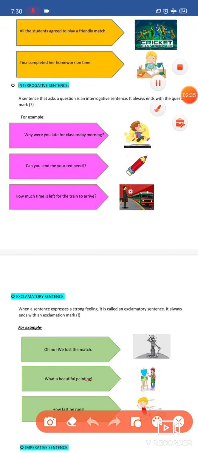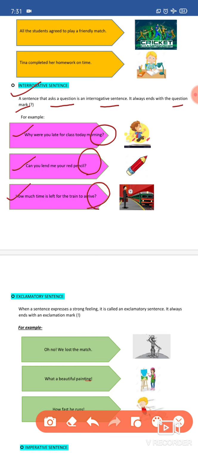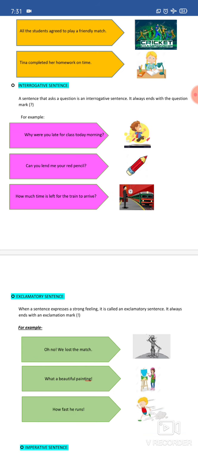Now, the second type of sentence is the interrogative sentence. A sentence that asks a question is an interrogative sentence. It will always end with a question mark. Let us read 3 examples to understand this type in a better way. Why were you late for the class this morning? Can you lend me a red pencil? How much time is left for the train to arrive? These 3 sentences end with a question mark. Thus, they are interrogative sentences. These 3 sentences also ask something to someone about something. So, these are interrogative sentences.